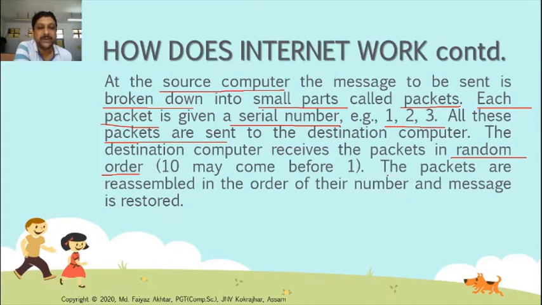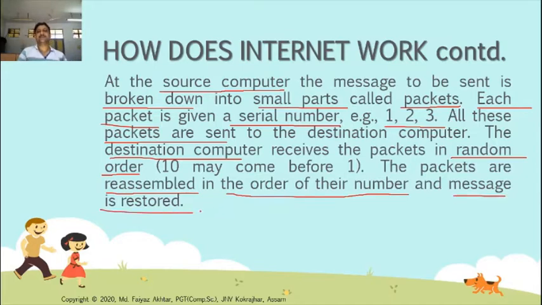The packets are reassembled in the order of their number. Now what happens at the destination computer? These packets are reassembled in the order of their number, and then the message is restored, meaning the message is displayed, showing that the message has arrived. This is the working of the internet with small packets.